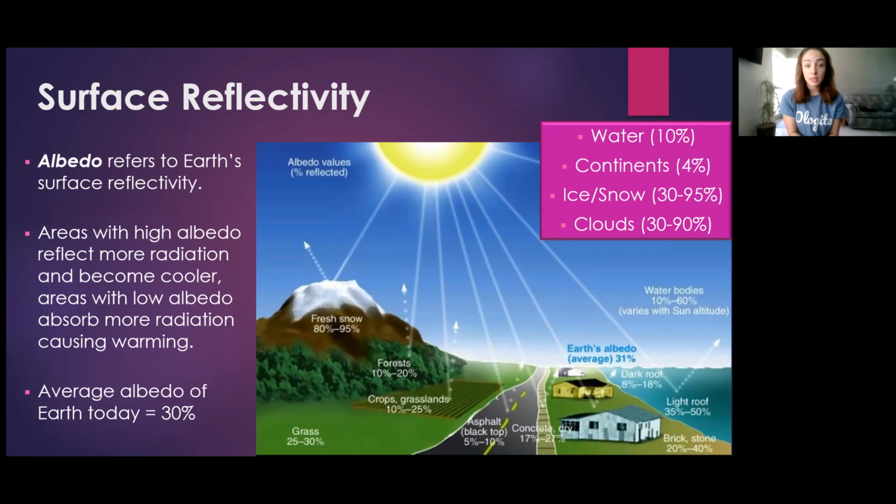However, as ice caps and glaciers melt, albedo quickly goes down, therefore warming the Earth. And this has changed and fluctuated a lot throughout Earth's history.